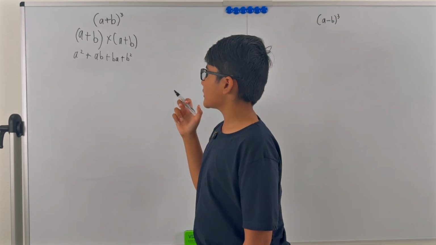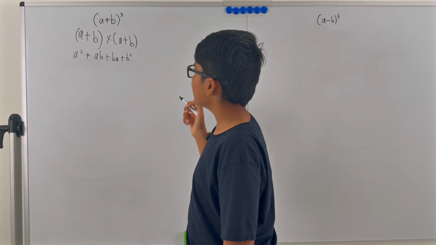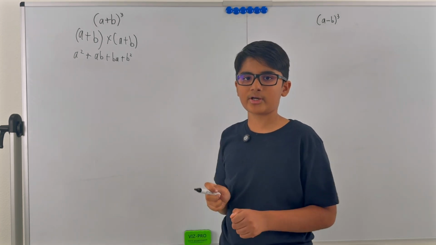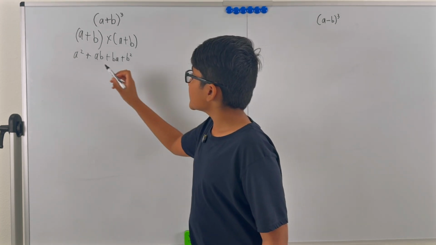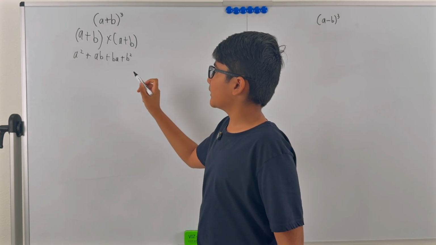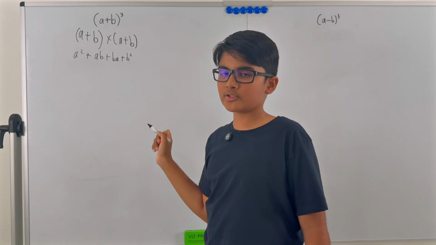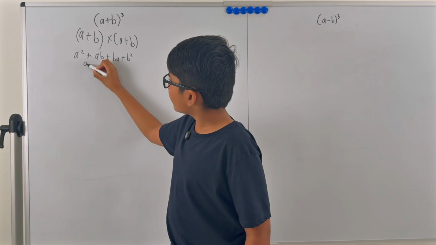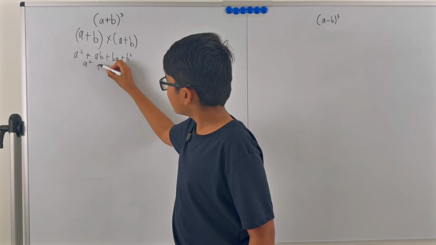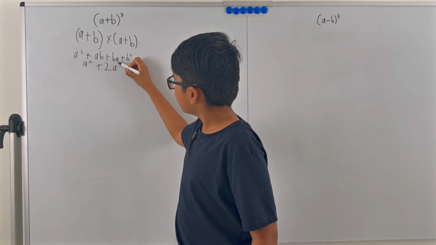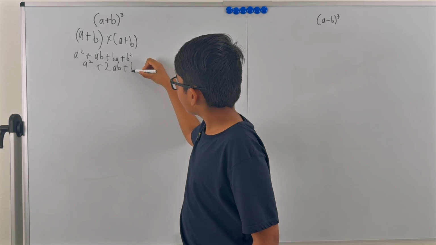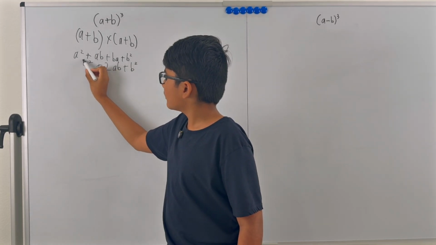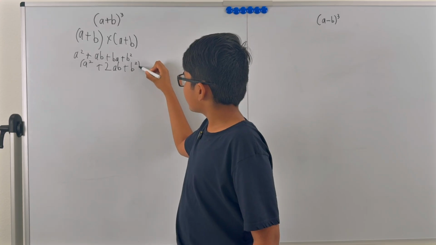A times a is a squared, a times b is ab, b times a is ba, and b times b is b squared. Now we can simplify this by adding these two ab's, since they are like terms. This is a plus b whole square in its simplest form.